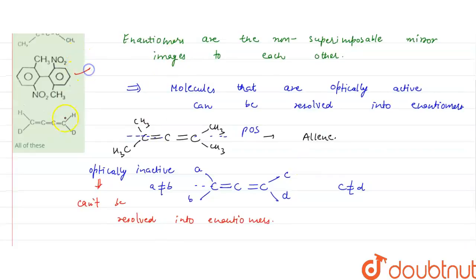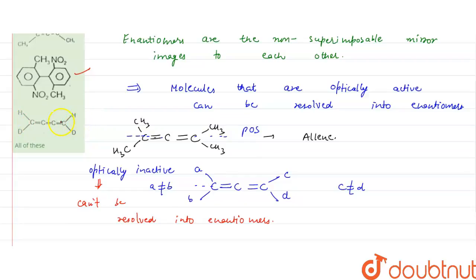Now moving to C, this is also an allene given. For allenes to be optically active, their double bonds should be even, but here we are seeing that these double bonds are odd, so it is not optically active.